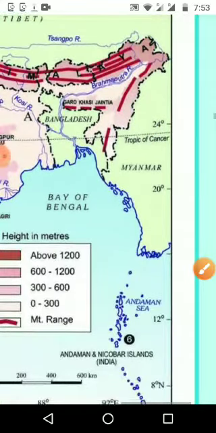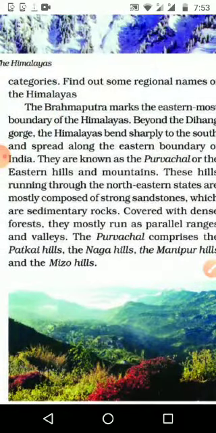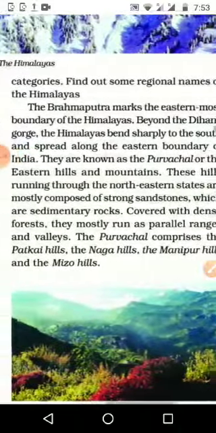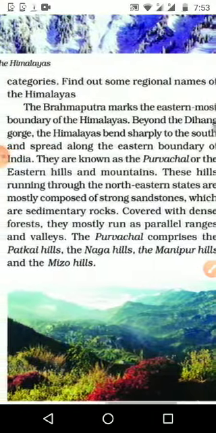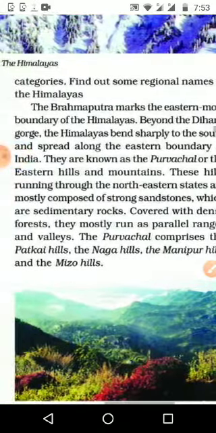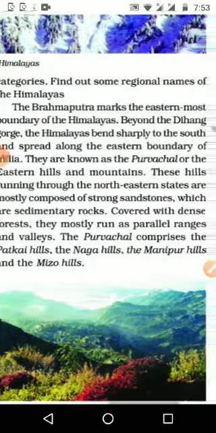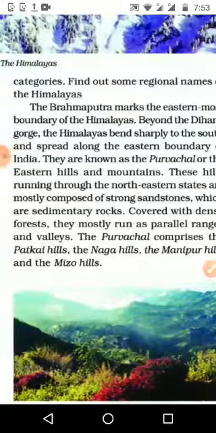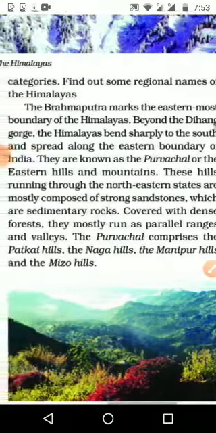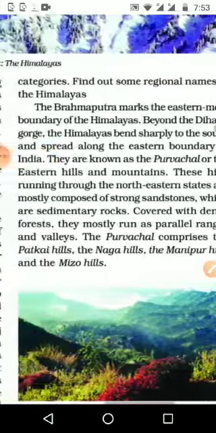And which states it is coming through, you want to find out. That is your duty. You know all the places now already. So find out the place names where the Himalaya Purvanchal, or eastern hills, comes. These hills running through the northeastern states are mostly composed of strong sandstones, which are sedimentary rocks, covered with dense forest, and they mostly run as parallel ranges and valleys. The Purvanchal comprises the Patkai Hills, Naga Hills, Manipur Hills, and Mizo Hills.